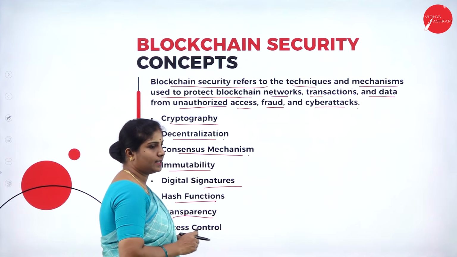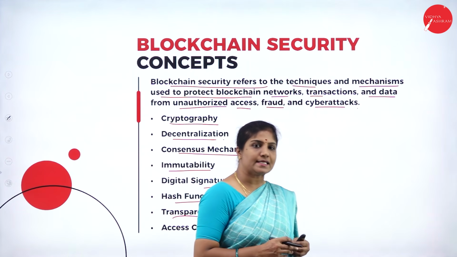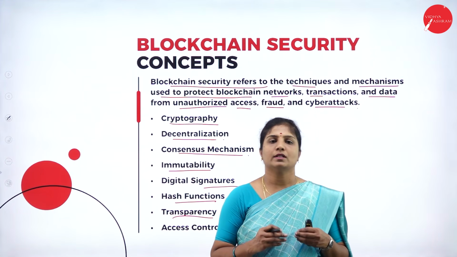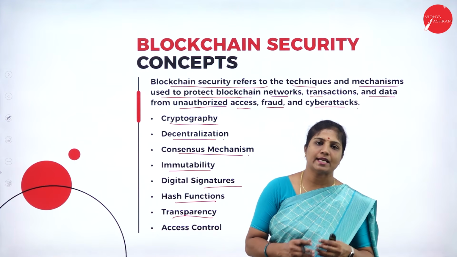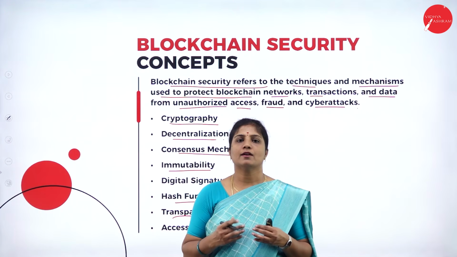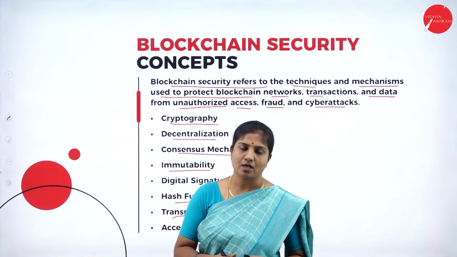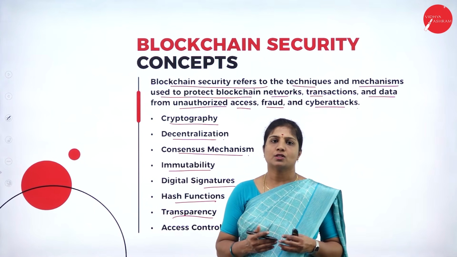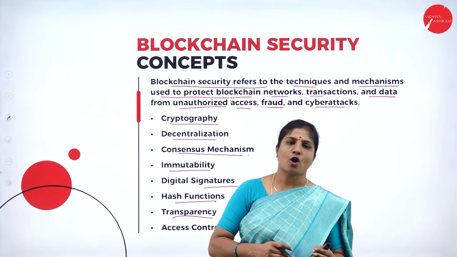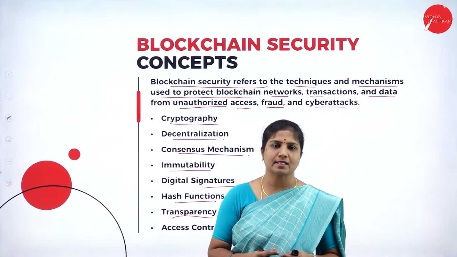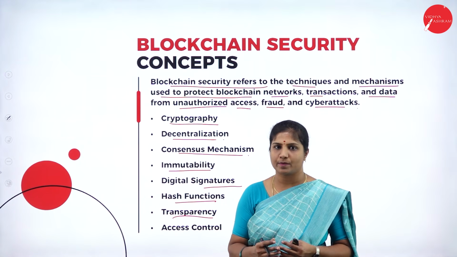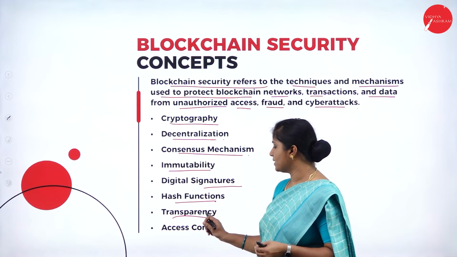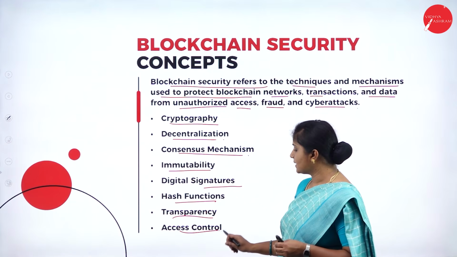Next, transparency. As the blockchain is decentralized, the transparency is more. That is, each and every participant can see the transactions. So what is happening, which block is added, how much transaction is done, these things can be visible to all the participants in a blockchain. Hence, transparency is more. Next, access control.